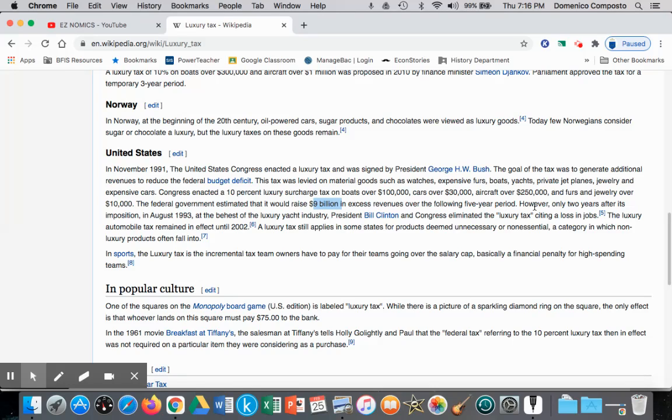And not surprisingly, and I'm sure there were economists saying, I told you so, only 2 years after the imposition of this luxury tax, at the behest of the luxury yacht industry, Bill Clinton eliminated the luxury tax and cited that it was having a negative effect on the yacht industry, leading to decreased quantity supplied, or decreased supply, leading to loss of jobs in that industry. So let's go ahead and graph this.